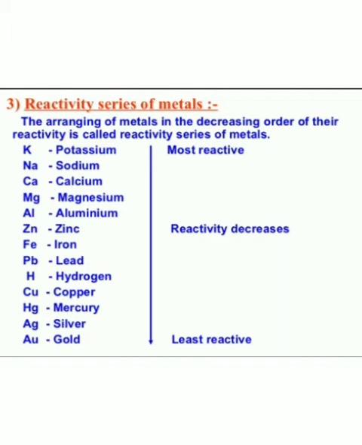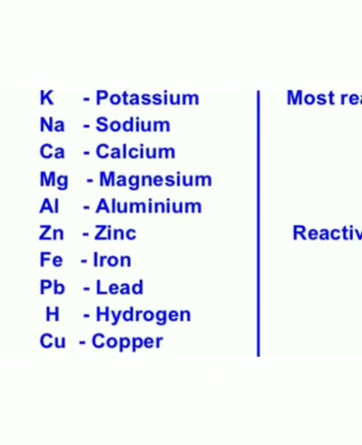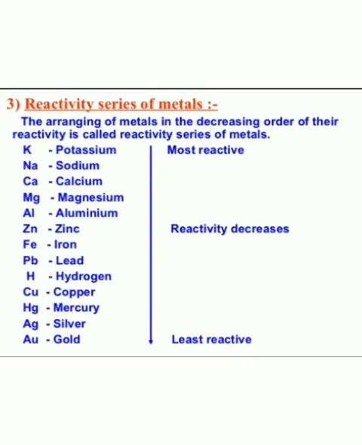And the metals at the bottom of the activity series are least reactive. They are often found in the free state, examples like gold, silver, mercury. You can see the picture: gold, silver, mercury. So these are all the least reactive metals. For example, gold, silver, platinum, copper are found in the free state. Copper and silver are also found in the combined state as their sulfide or oxide form, or in the oxide ore.